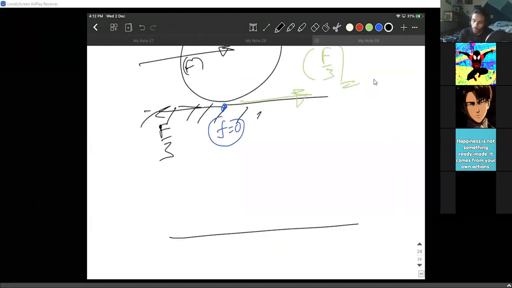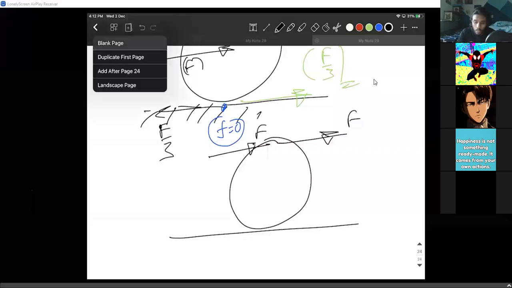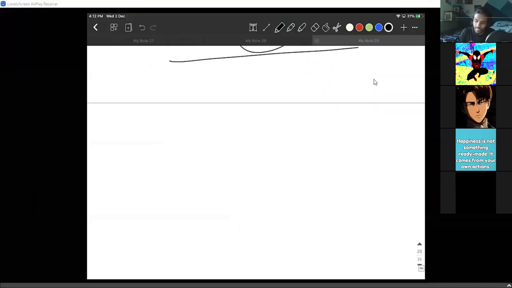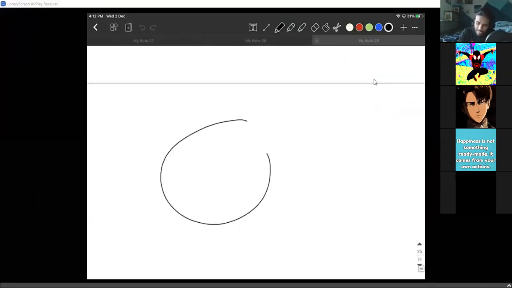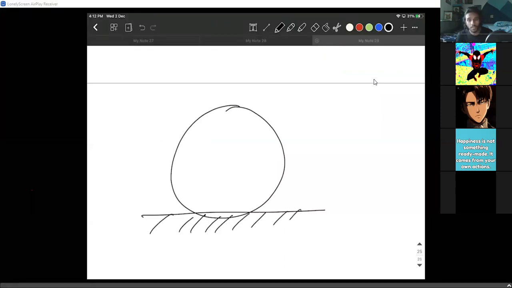What if I apply the same force? Guys, remember, it doesn't matter if I apply the force like this or like this. Force is force. So don't worry about whether I'm applying it downwards. It will be the same thing in the opposite direction. Let us say I applied a force below the center of mass also.